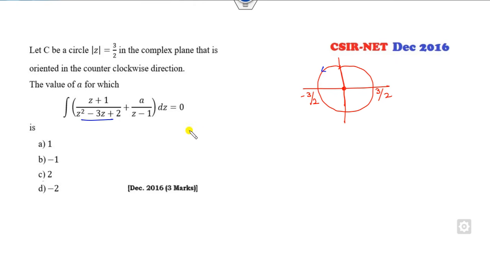So I can write this as firstly fraction. So it is z minus 2, it's z plus 1 plus a times z minus 1. Fine, this will be my 0. So look at that, 2 lies outside, so there is no problem. Z is equal to 1 is here, so minus 1 lies in between them.